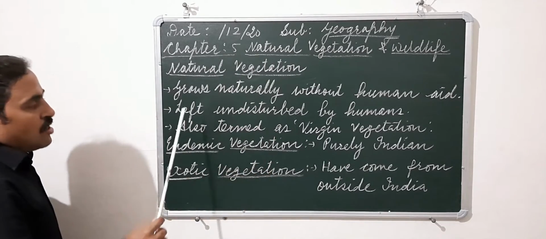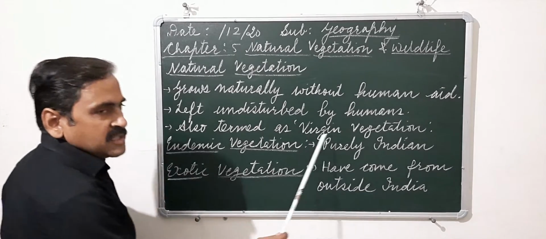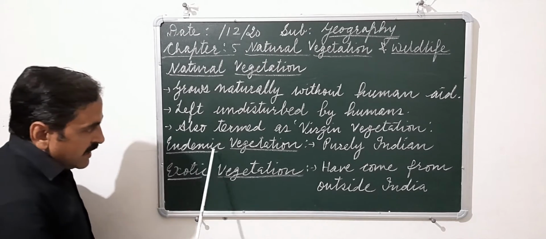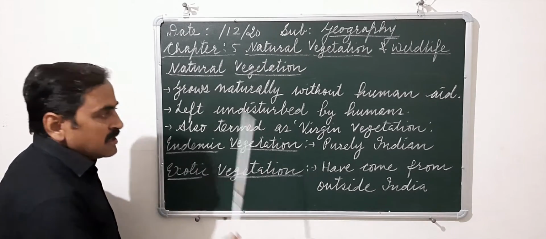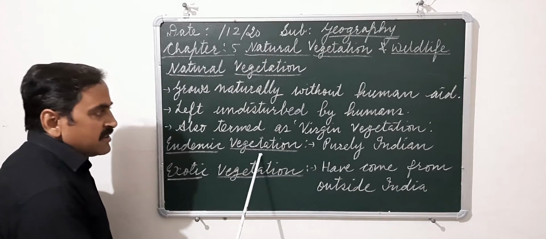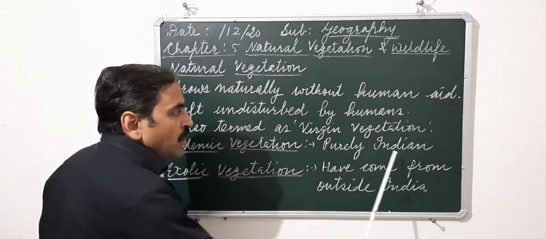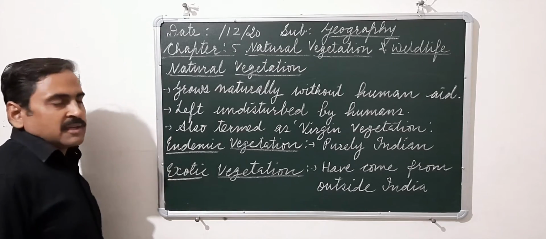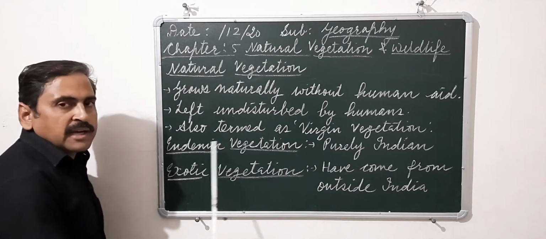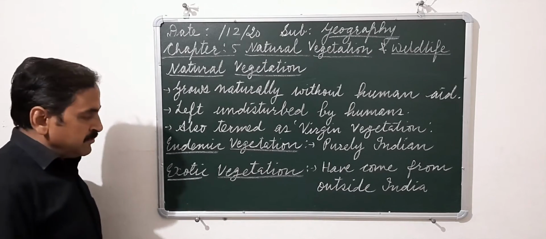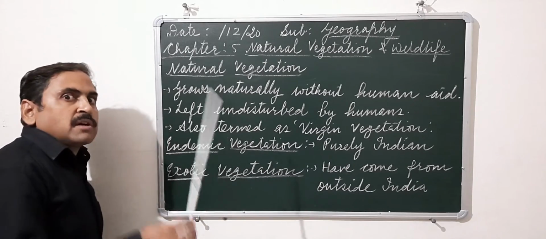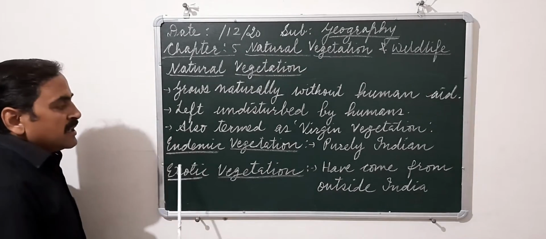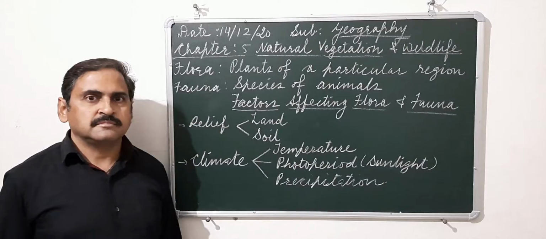Natural vegetation is also termed as the virgin vegetation. This natural vegetation may be endemic vegetation or exotic vegetation. Now, endemic vegetation means what? The vegetation which is purely Indian, that has grown right from the beginning in India itself. That sort of vegetation is known as the endemic or indigenous. And some types of plants would have come from outside India, from other countries. That type of vegetation is termed as the exotic vegetation.